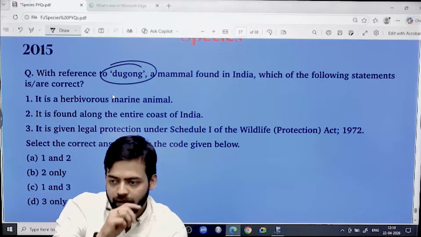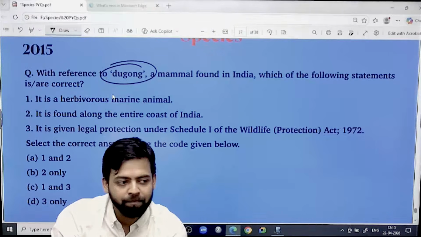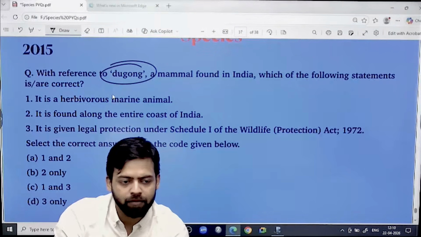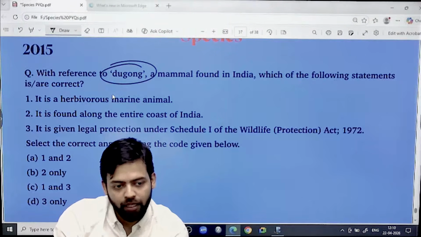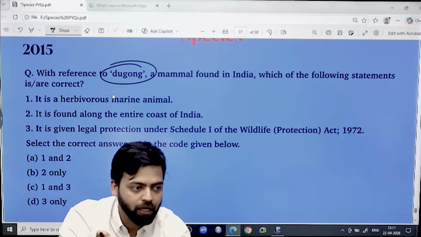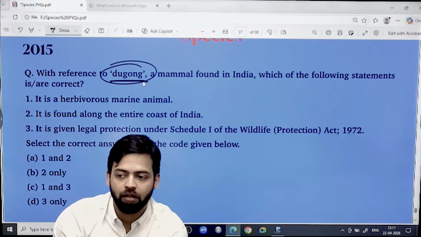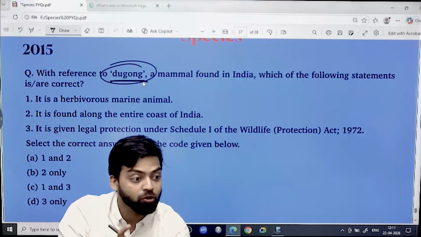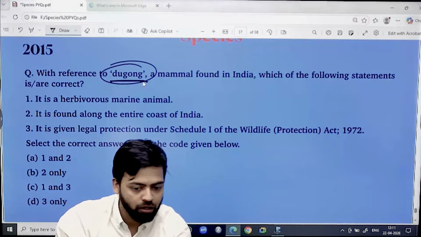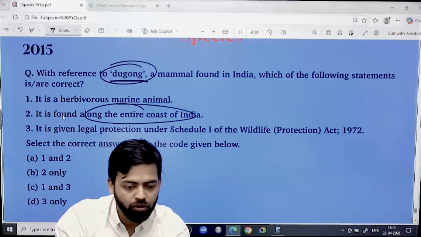Gulf of Mannar. What is the significance of Gulf of Mannar from environment perspective? Only marine biosphere reserve out of the 18 marine biosphere reserve, and in that the sea mammal is found, which is herbivorous. This is known as sea cow, right? Dugong. So this becomes very, very important. Entire coast of India? No, not in entire.